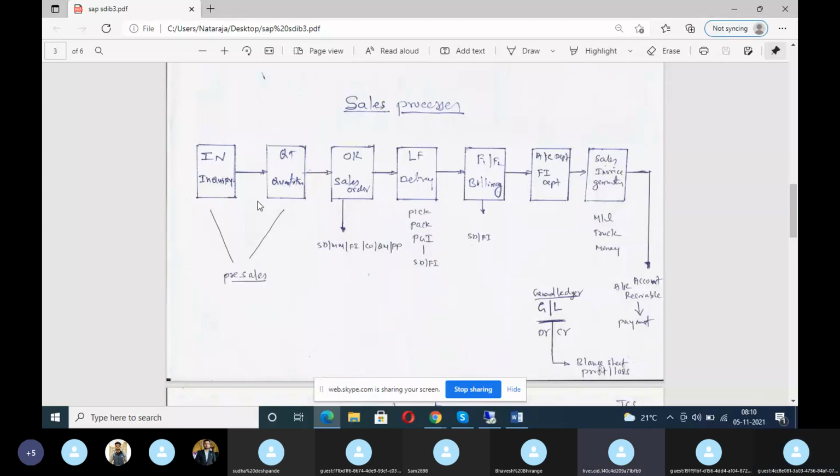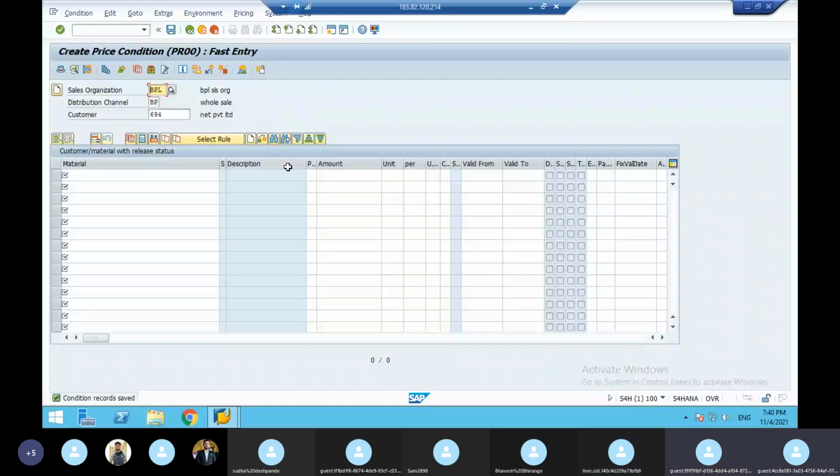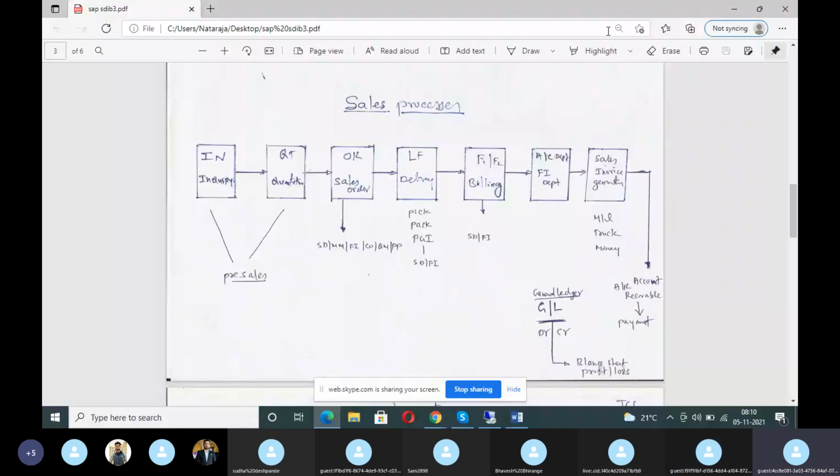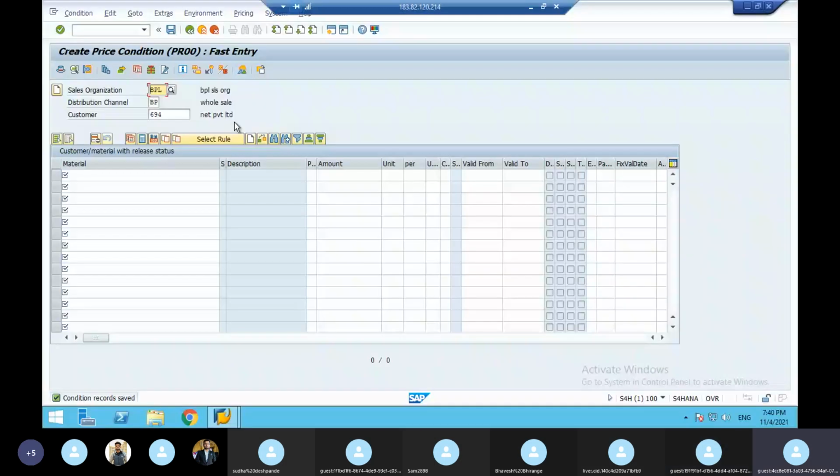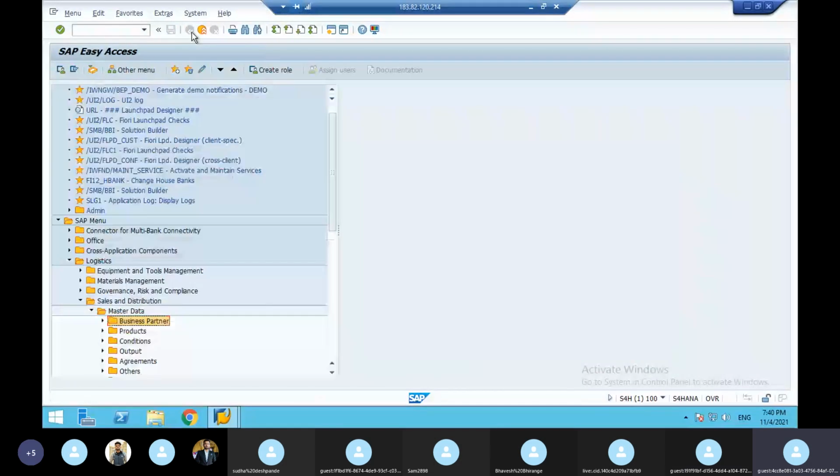Sir, can you please repeat? See, inquiry VA11, V for victory. You have done this in your SAP SD training. You have done all these things. Inquiry, VA11, T code. Same thing. I told you, SAP ECC is same as S4 HANA only. See the screen here. This is very important.